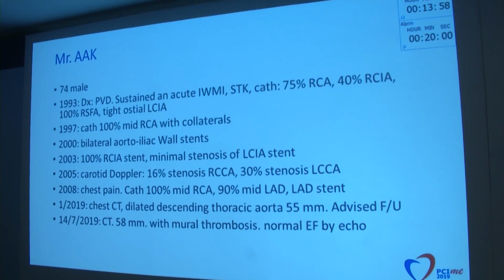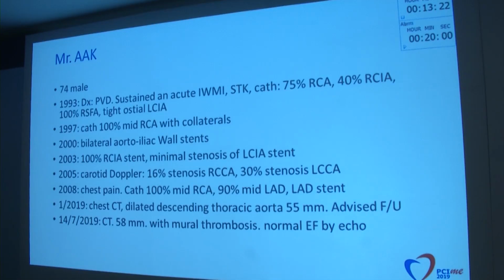In 1997, cath was again done, and it showed the total occlusion of the right coronary artery with collaterals. 2000, he had bilateral aortoiliac wall stents placed in both iliacs, and in 2003, he had occlusion of the stent in the right common iliac artery with minimal stenosis in left stent. 2005, carotid Doppler showed 16% stenosis in the right common carotid artery, 30% stenosis in the left common carotid artery. 2008, he presented with chest pain. Cath showed totally occluded RCA, which he had before, and there was a new 90% mid-LAD lesion. A stent was placed in the LAD, and he was fine.